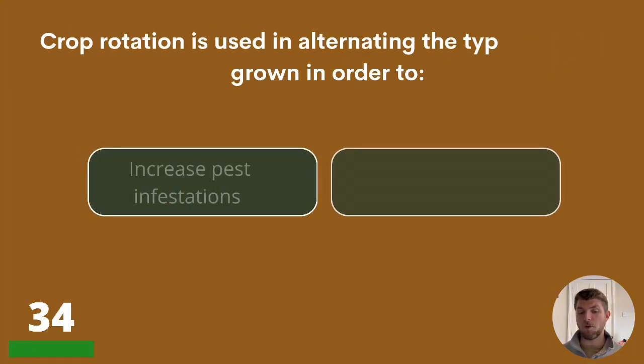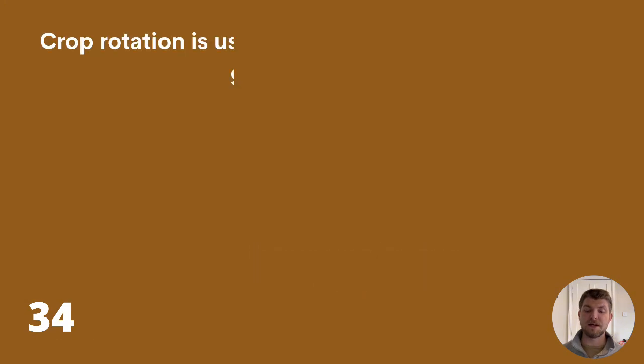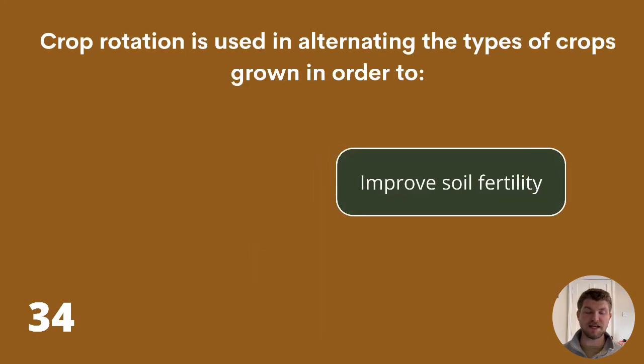34. Crop rotation is used in alternating the types of crops grown in order to increase pest infestations, improve soil fertility, or require more chemical fertilizers. The answer is improve soil fertility.